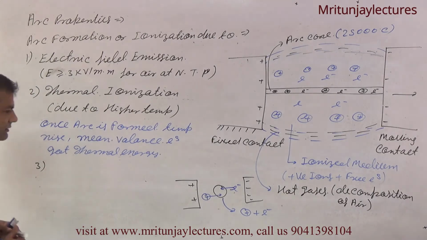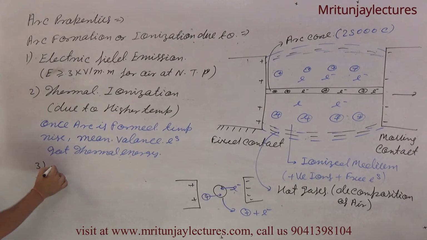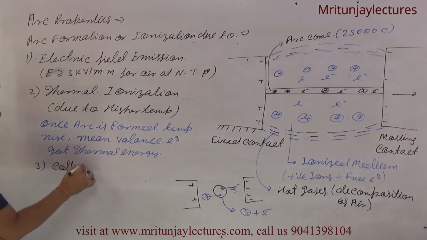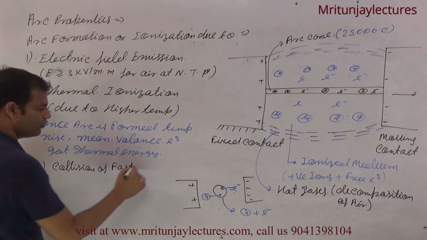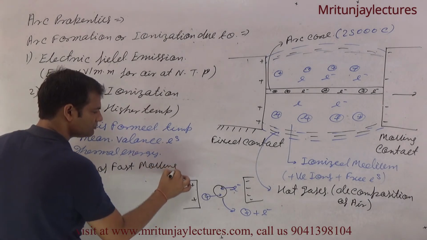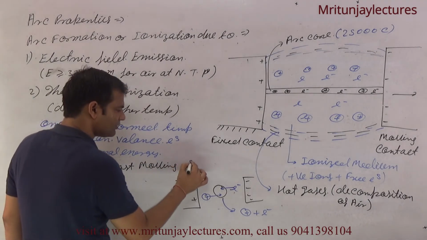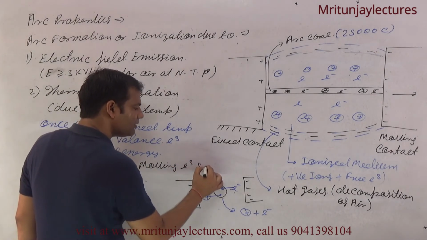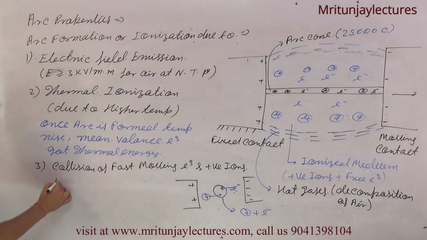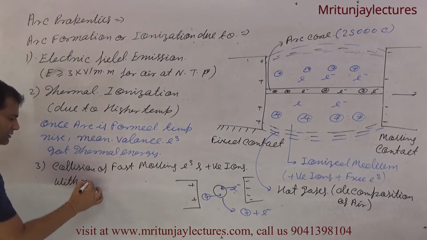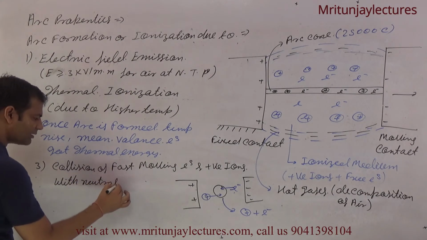So written as collision of fast moving electrons and positive ions with neutral atom, clear?